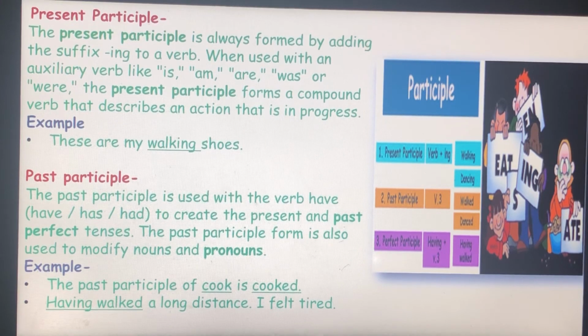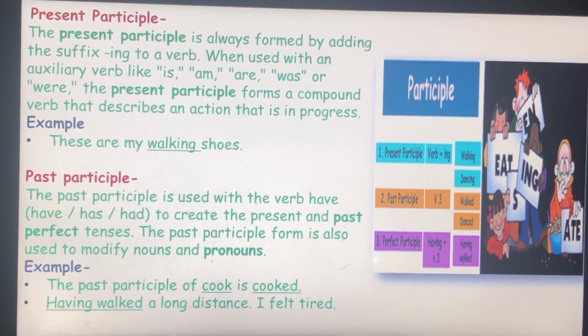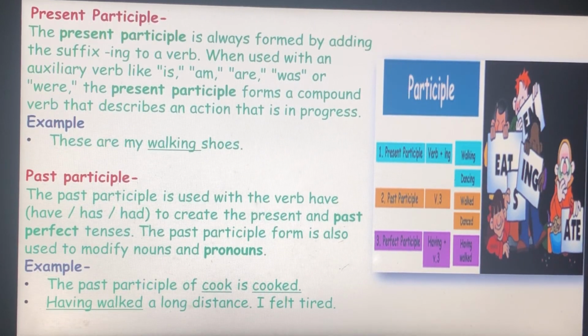One more example we will see here. Having walked a long distance, I felt tired. Combining the word having with the past participle of a word creates the perfect participle. Here we can see having is combined with the past participle walked. It demonstrates that an action was completed in the past.